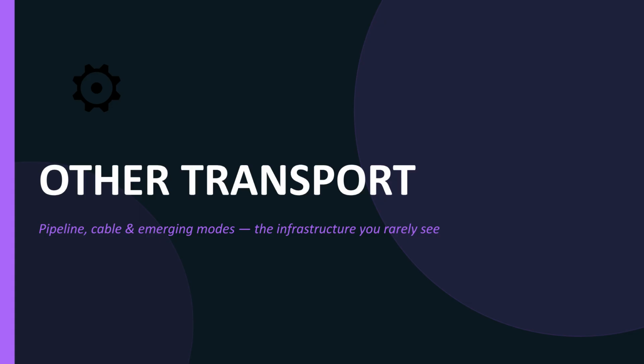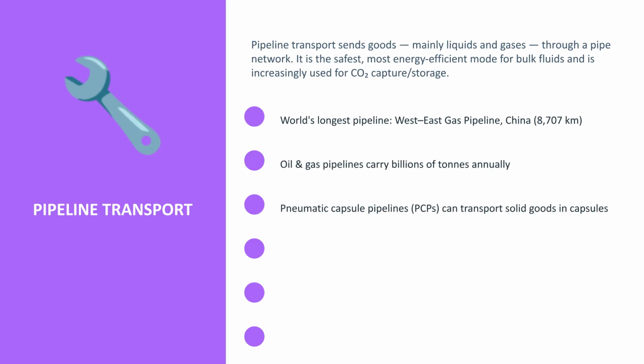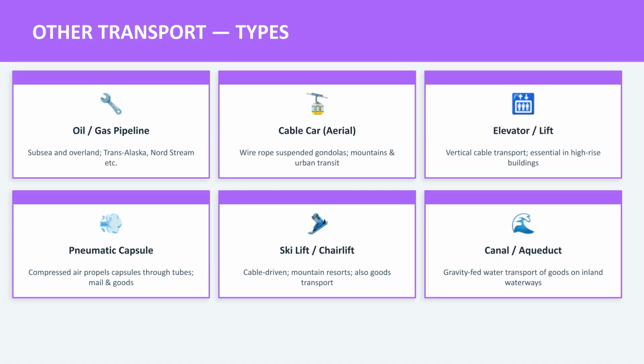This includes infrastructure-based systems such as pipelines and cables, which often operate unseen but are crucial for the global economy. Pipeline transport is the safest and most energy-efficient mode for bulk fluids like oil and gas. They are increasingly used for CO2 capture and storage and future hydrogen distribution. Other transport methods include cable cars and ski lifts for aerial movement and elevators for vertical travel. Pneumatic capsule systems can move solid goods, while canals use waterways for transport.